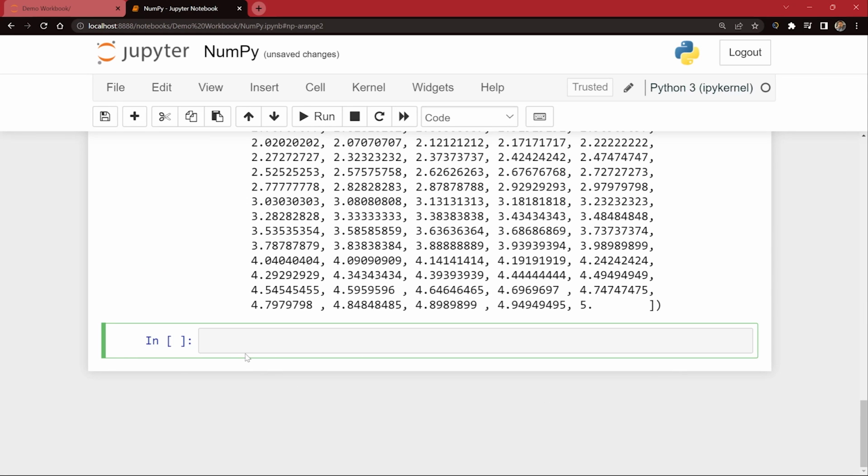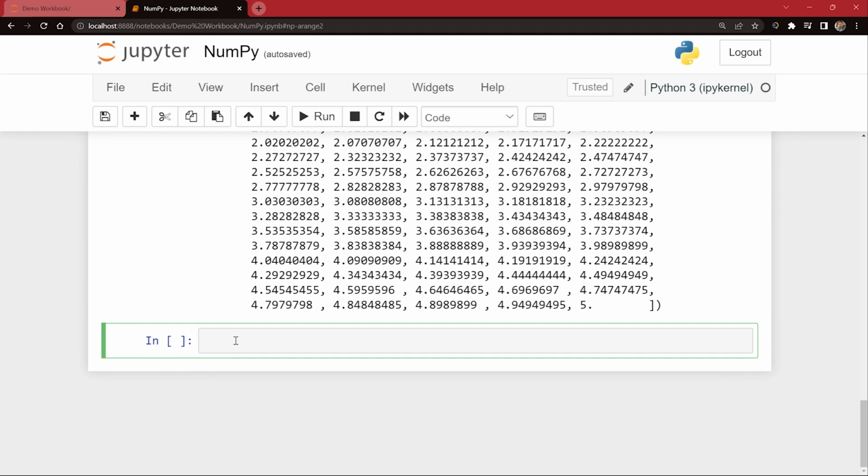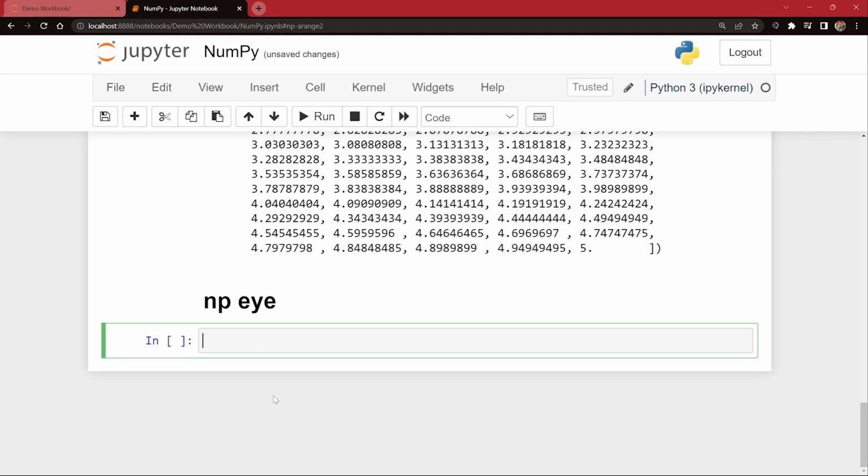Next, let's say you want to create an identity matrix. What is an identity matrix, guys? A matrix which has all the elements as 0 except for its diagonal. Diagonal values will be 1. So let us see what it is. I'm going to quickly create a markdown, and here I'm going to say np.I. I is used for identity matrix. I'm going to make it a heading.